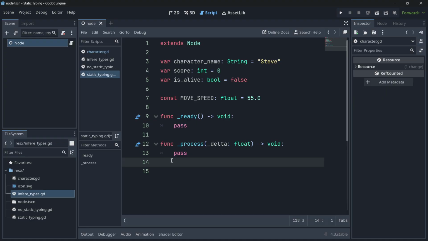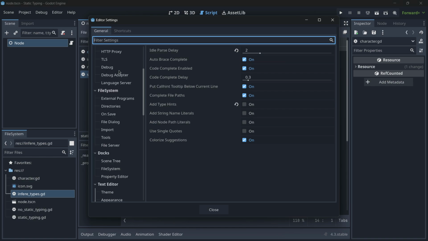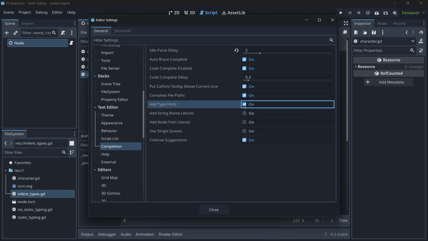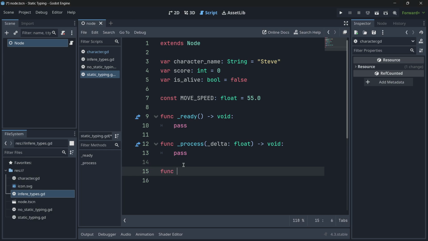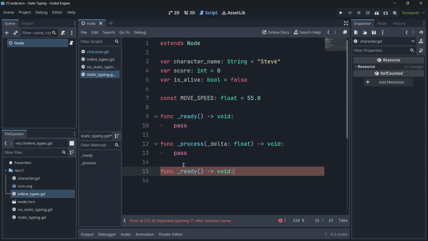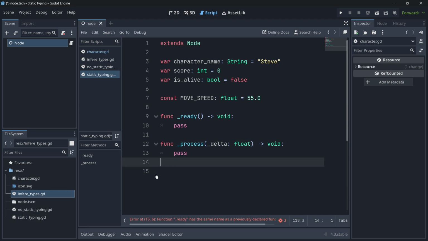Lastly, if you are actually going to be using static typing, what I really recommend you do is that you go to editor settings, and over here on text editor completion, basically you have to scroll down a little bit, you turn on type hints. Okay, by default in the latest Godot versions this should be on by default, but anyway, just make sure that that is on. And for example, when you create any function, as you can see, it is going to automatically autocomplete this static typing. And for example, let's see the new process, that it even autocompletes the parameter of the function with the corresponding type.